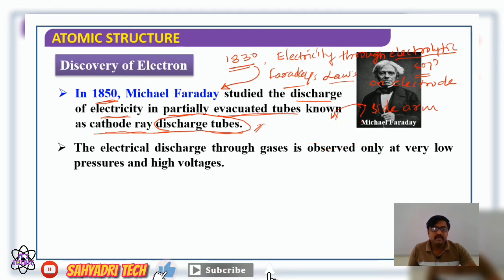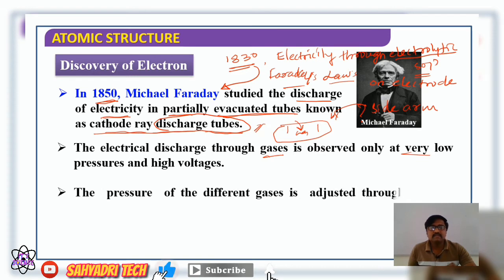When high electricity is passed through the electrodes, through the gas taken in a discharge tube, there will be a discharge of electricity, or you can say movement of electricity, observed.